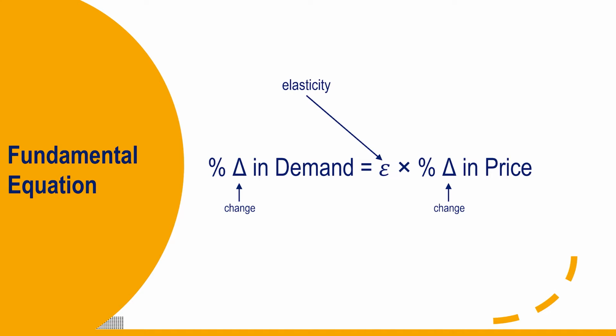Price elasticity is always negative since higher prices are associated with lower demand. When elasticity is between 0 and -1, we call it inelastic since a given percentage change in price is associated with a small percent change in demand. When elasticity is less than -1, or more negative, we call it elastic since a given percent change in price is associated with a larger percent change in demand.